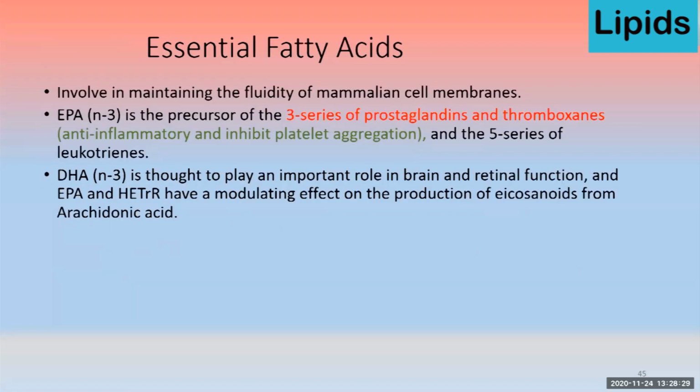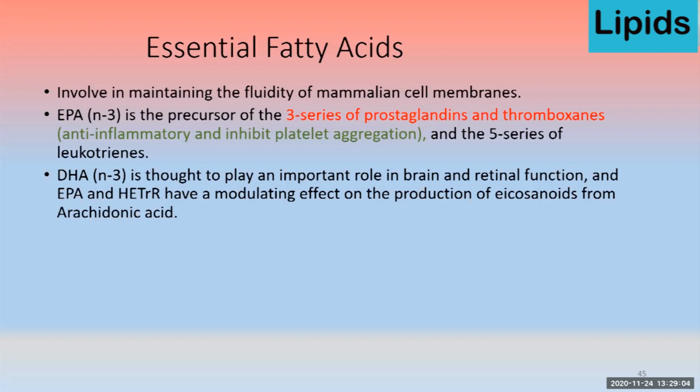These essential fatty acids are involved in maintaining the fluidity of mammalian cell membranes, because these are polyunsaturated fatty acids, so they maintain the fluidity. Eicosapentaenoic acid is an omega-3 fatty acid, or N3 fatty acid. It is the precursor of three series of prostaglandins and thromboxanes, which are basically anti-inflammatory and inhibit platelet aggregation, and the 5 series of leukotrienes.